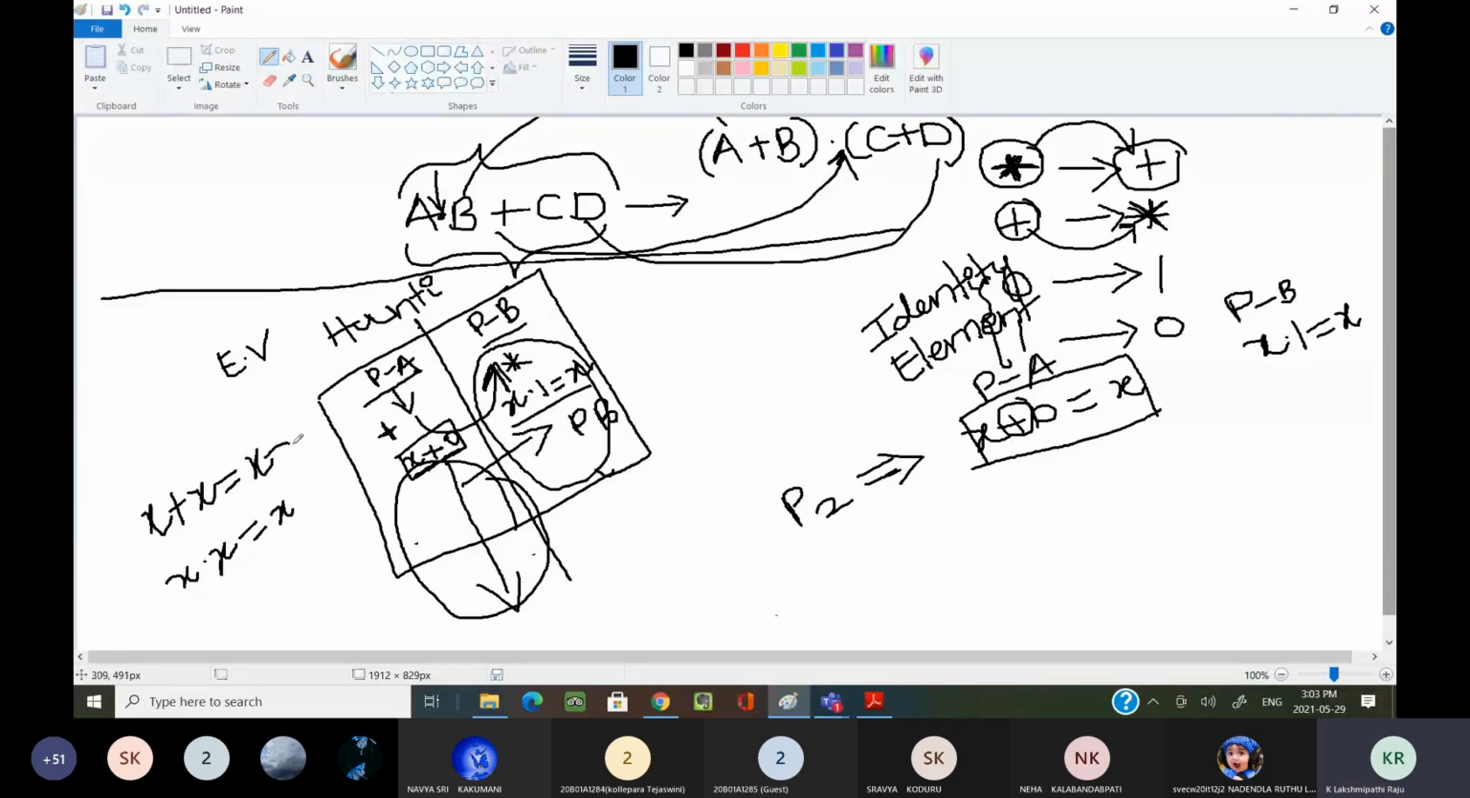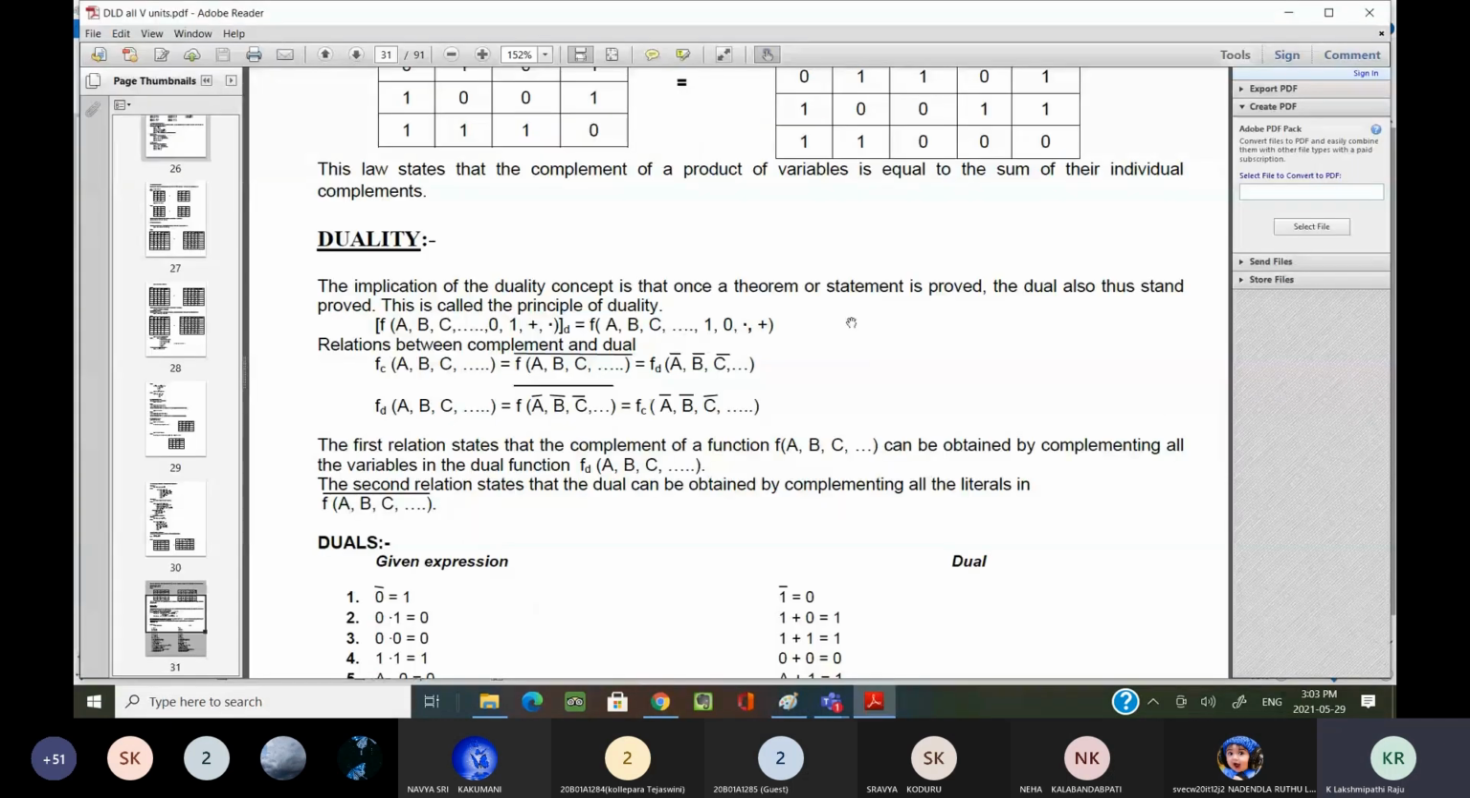Now, the dual of this expression is this. If you prove this one, there is no need to prove the second one. That is what he is saying. If one statement is proved, the dual statement also stands proved. This is called the duality principle.